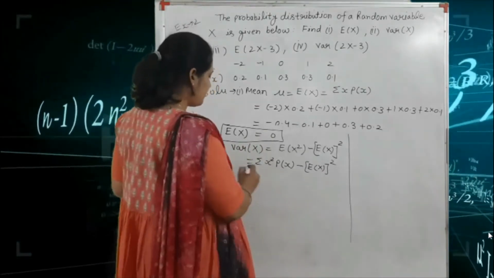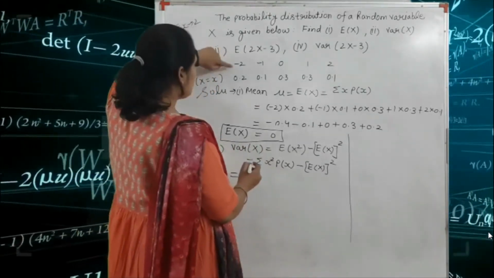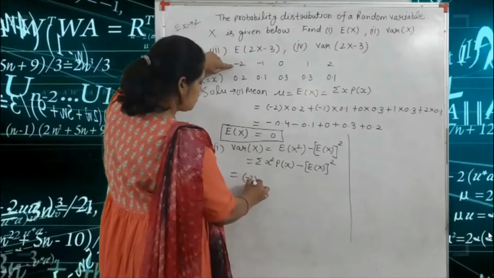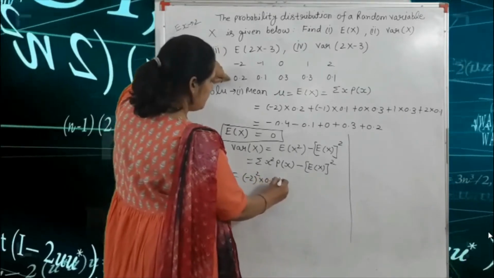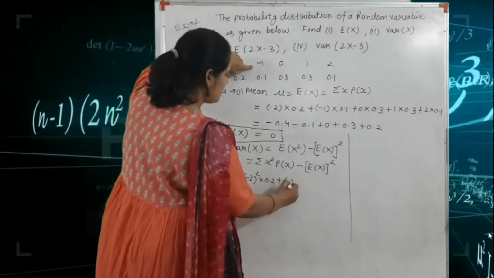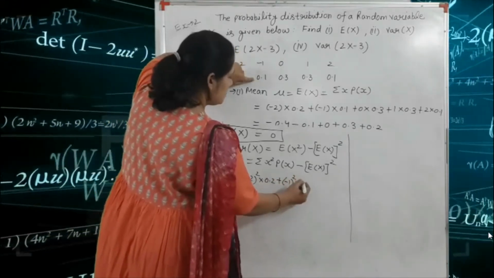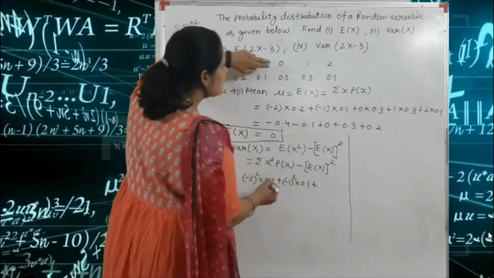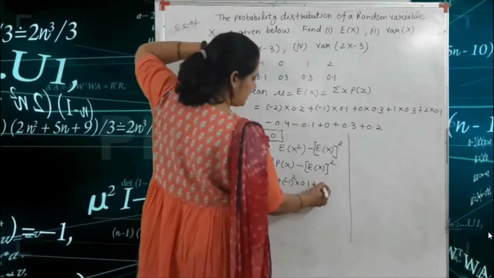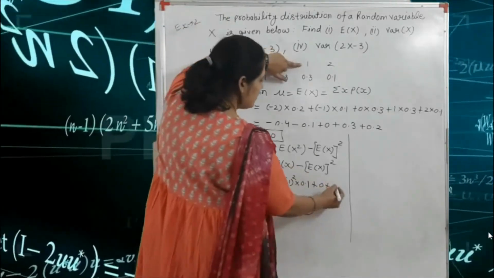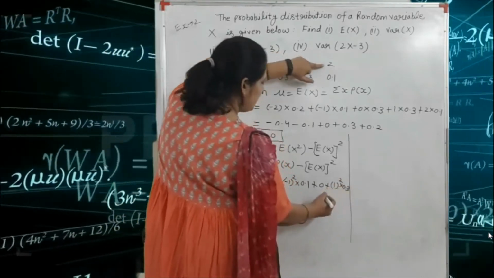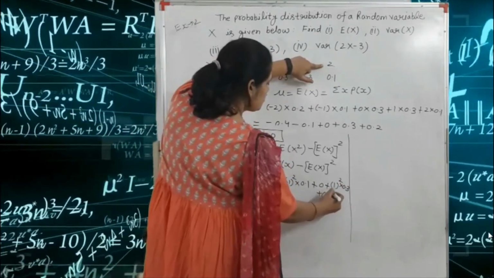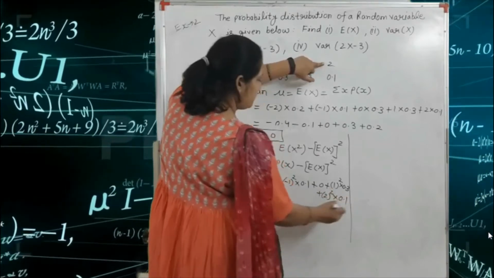So x square P(x), that means minus 2 square into 0.2, plus minus 1 square into 0.1, plus 0 into 0.3, so we write here directly 0, plus 1 square into 0.3, plus 2 square into 0.1.